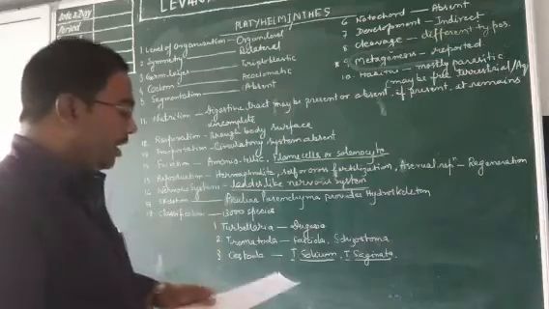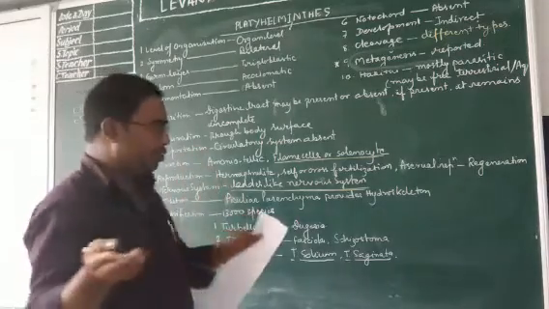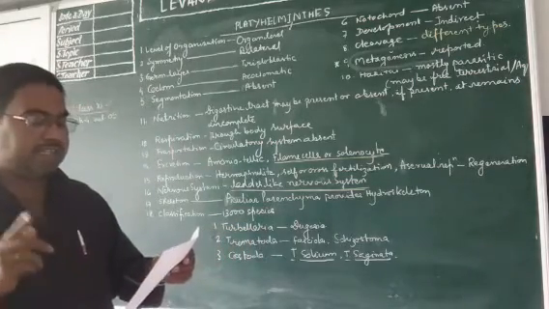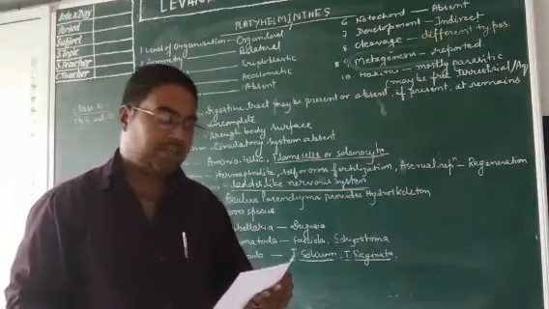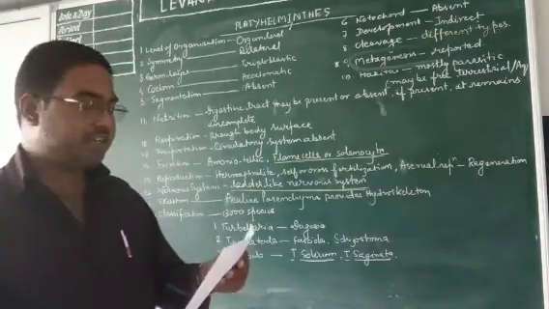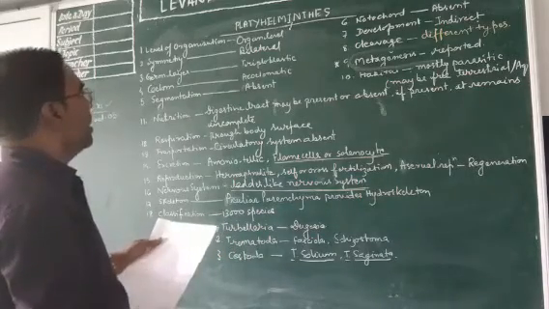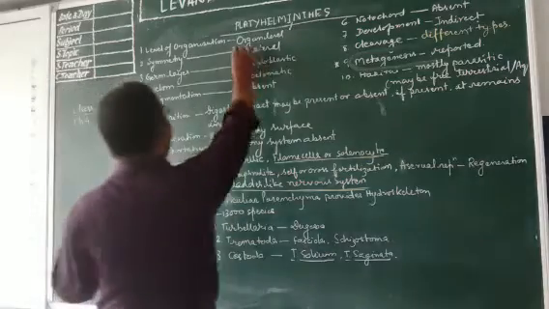First of all, level of organization. Here one thing I would like to state, that the phylum is created by Gegenbaur when he separated it from the previous classification. Level of organization is organ level.